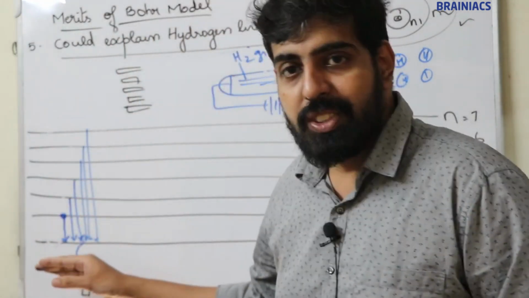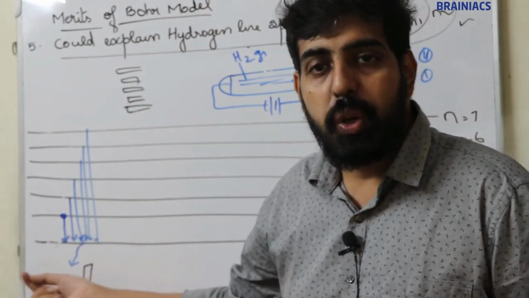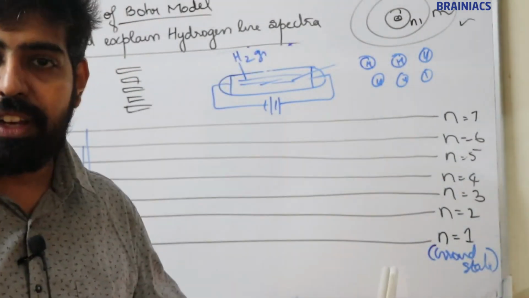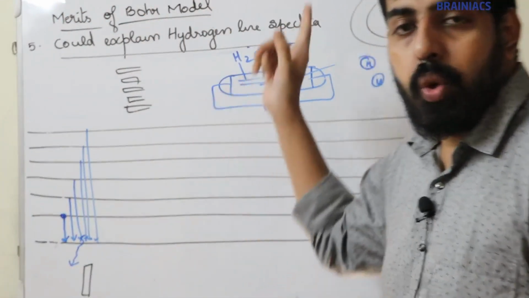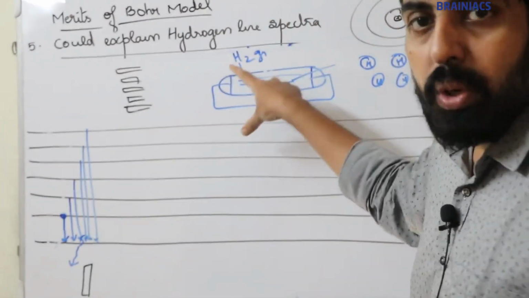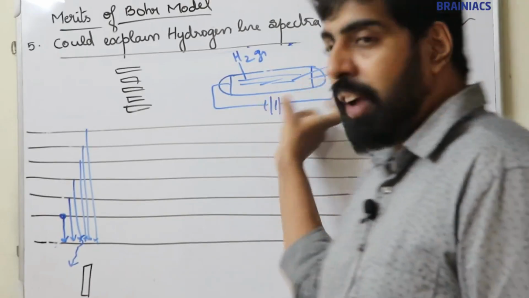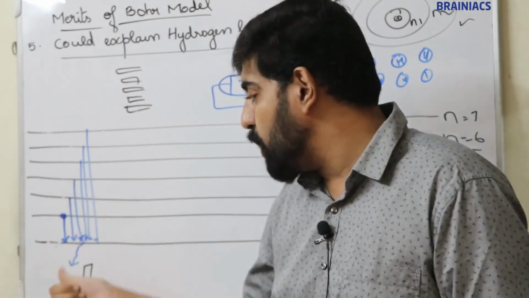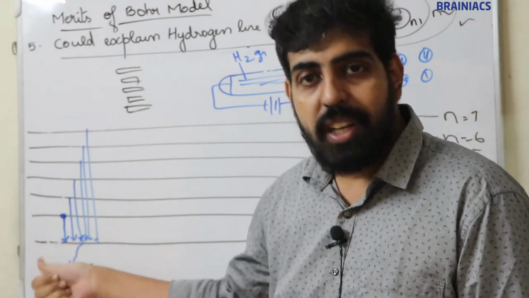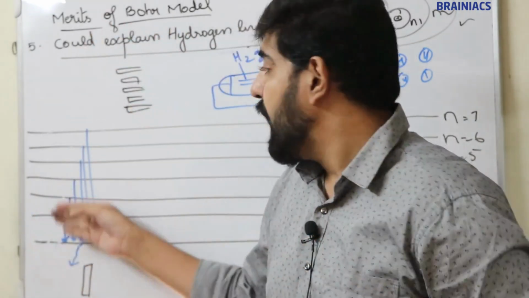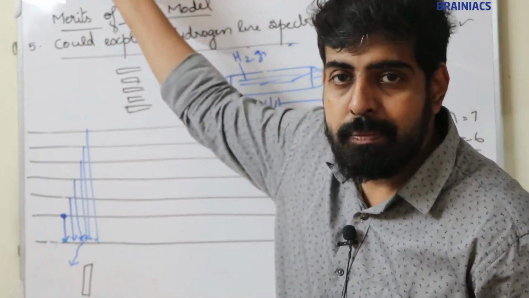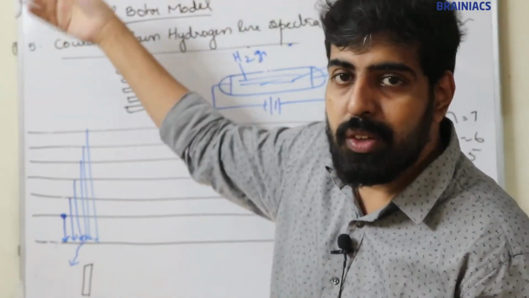In the case of hydrogen, electron is present in n is equal to 1. That is its ground state or home level. Now, when we fill a discharge tube with hydrogen gas and apply very high voltage, energy is supplied to this electron present in n is equal to 1. So based on the amount of electric energy absorbed, it will migrate to an excited state.